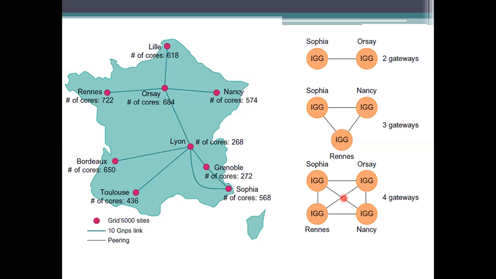How many sites do we have here? We have 9 sites, meaning 9 different representations. So we need to consider a distributed virtual machine manager, because it uses different things connected across a country.